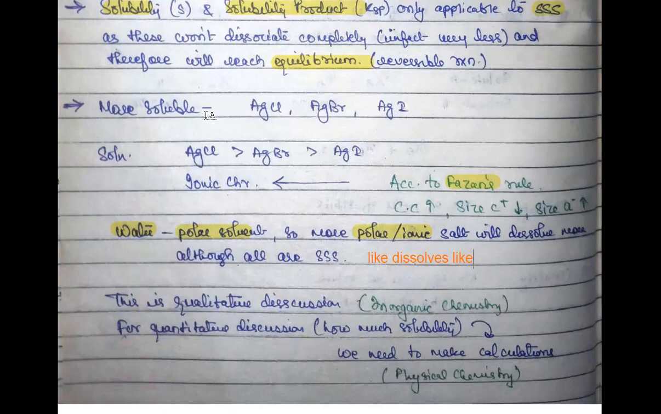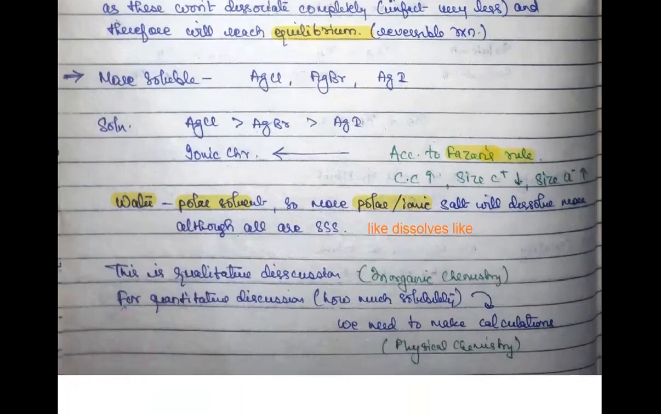Do you agree with this? Yeah. And if ionic character is more, then in comparison to the other two, AgCl is the salt which is more soluble in water, right? Yeah. So in this way you can do it. Although it is not important for this chapter, this is a super important topic. So you can remember this, and this is known as Fajan's rule. Very, very important.